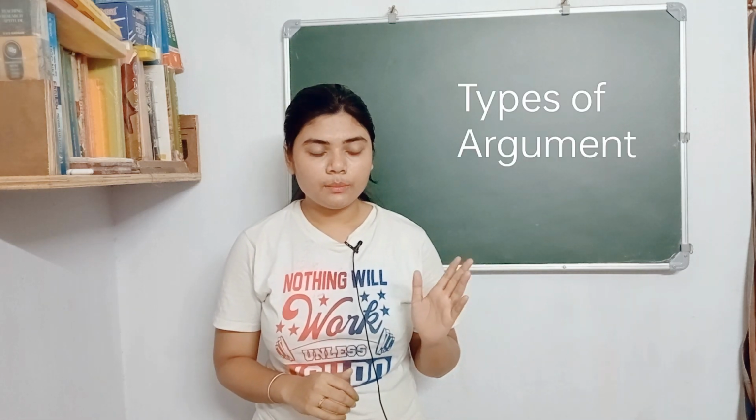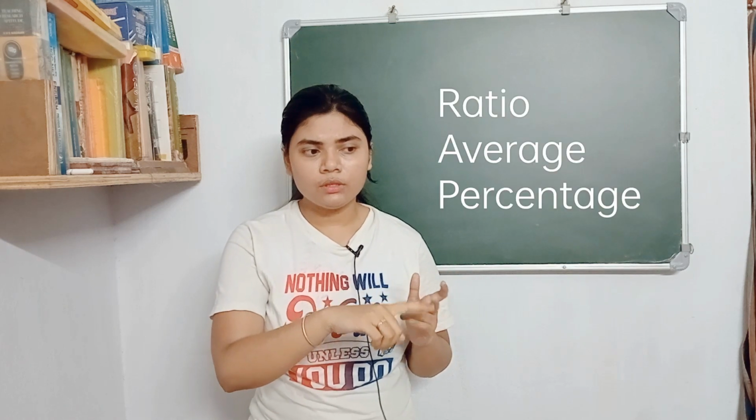And number 2 is DI. Students are telling that after 2 or 3 exams of UGC NET, this time the DI was comparatively easy. They asked basic questions like ratio and average, and also percentage based questions.